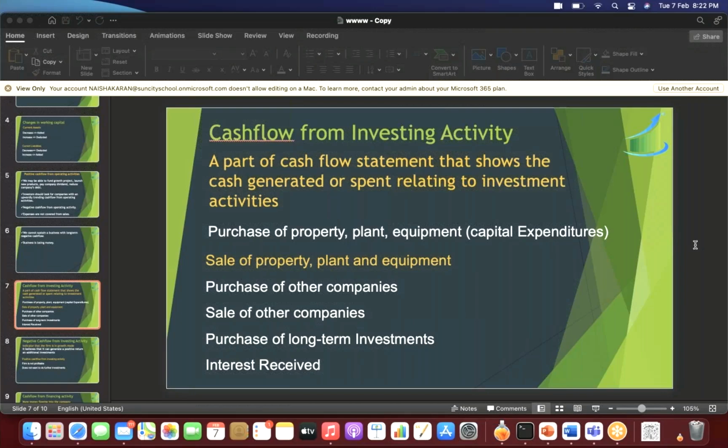So, whenever I purchase property, plant, equipment, machinery, a building, a factory, anything which is going to stay with the business for a long period of time, that will be a part of investing activity, and there will be an outflow of cash.